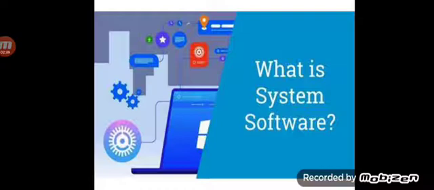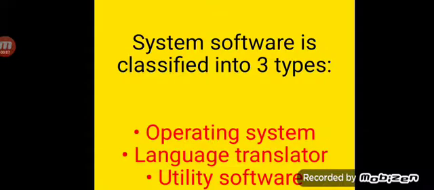First, let us start with system software, right? Now, what is system software? System software is a kind of software that controls the entire operation of the computer. It has the overall control on all the hardwares connected in a system, right? Now, this system software is further classified into three types. We have already seen in that flow chart, right? Operating system, language translator and utility software.